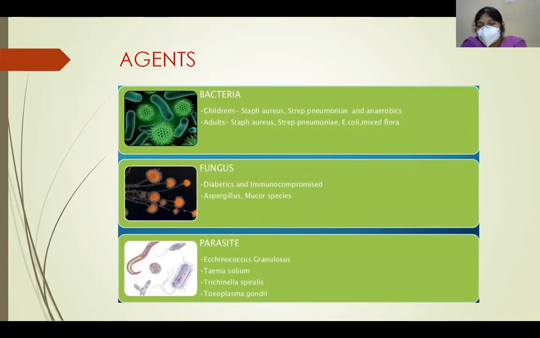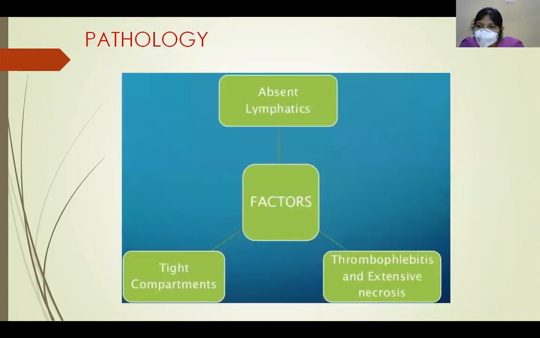In diabetics and immunocompromised individuals, fungal infections are common. The most common fungi causing orbital cellulitis are Aspergillus and Mucormycosis. Parasitic infections are also reported due to Echinococcus, Taenia solium, Trichinella spiralis, and Toxoplasma gondii.